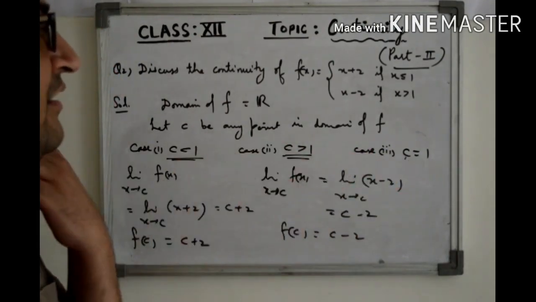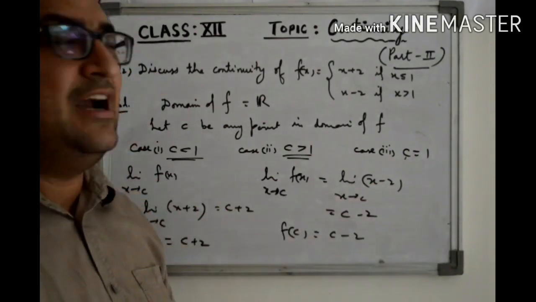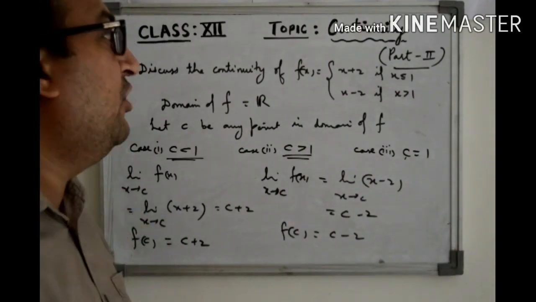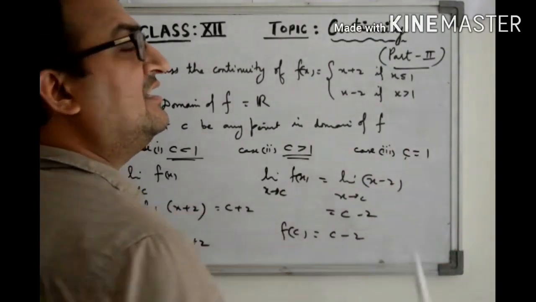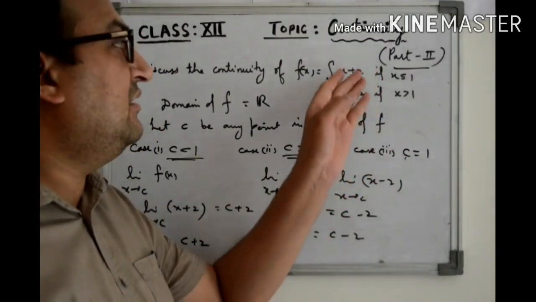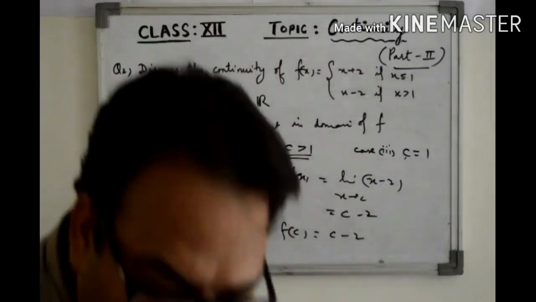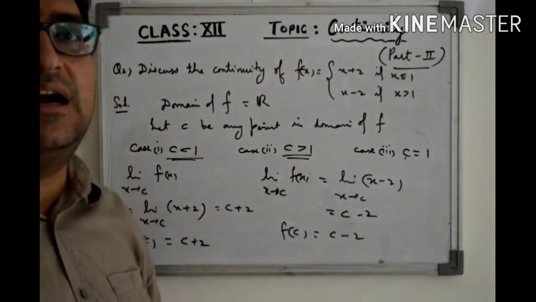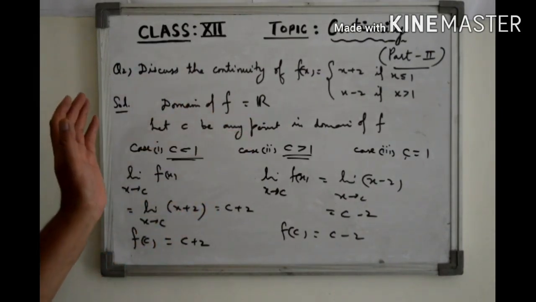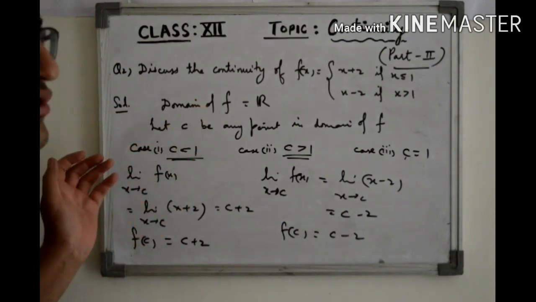So now the only point at which we have to check the continuity is c equal to 1. Please note that this point c equal to 1 is a very important point, because the definition of the function changes at this point. So it is very important to check the continuity of the function at c equal to 1. On the left side of 1, we have continuity.